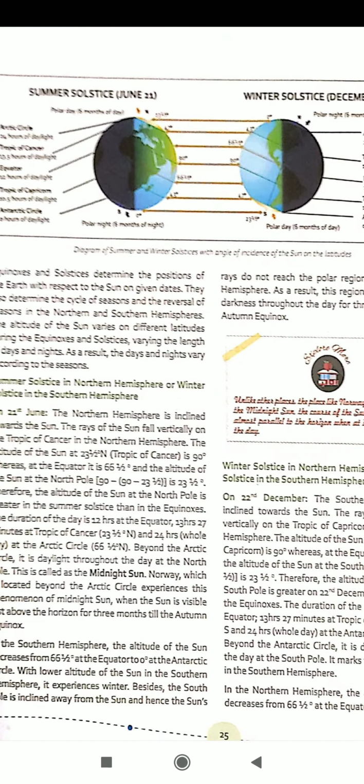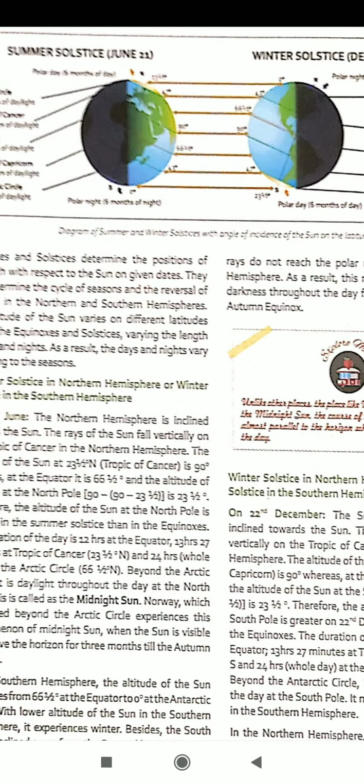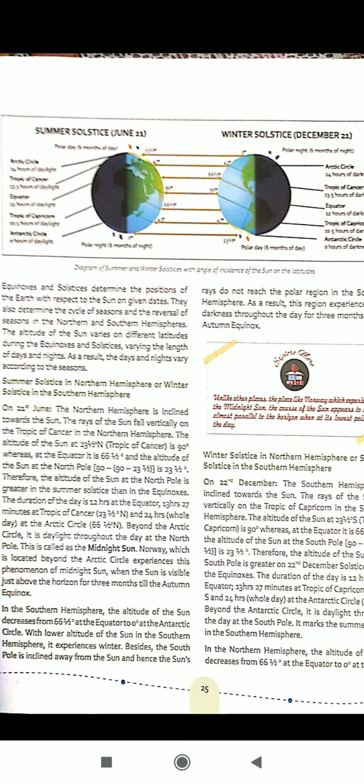In the next section I am going to teach about the spring equinox. Spring or vernal equinox occurs on 21st of March. On 21st of March, the circle of illumination again passes through both the poles, making 12 hour days and 12 hour nights at all the places on the earth.